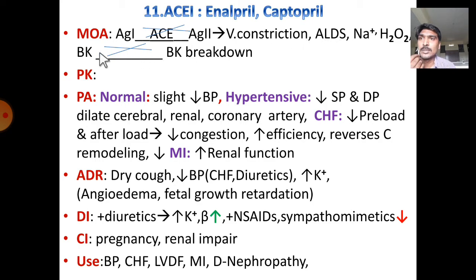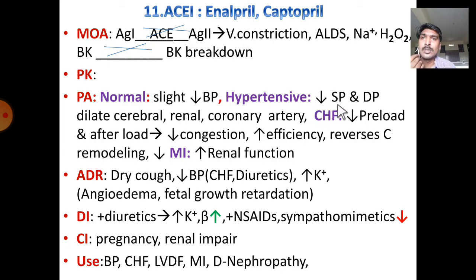BP also reduces. The same enzyme is responsible for the metabolism or degradation of bradykinin, an inflammatory agent. So if the inhibition happens, bradykinin accumulation takes place. Bradykinin will cause dry cough, which is an adverse effect. Pharmacokinetics are normal. Pharmacological action: in a normal person a slight reduction in BP will be observed, but in hypertensive patients a peculiar reduction in BP will be observed.